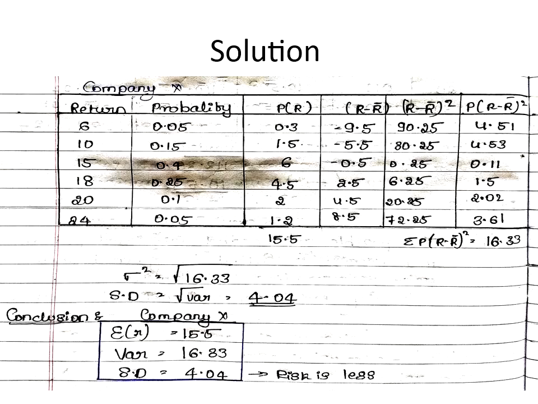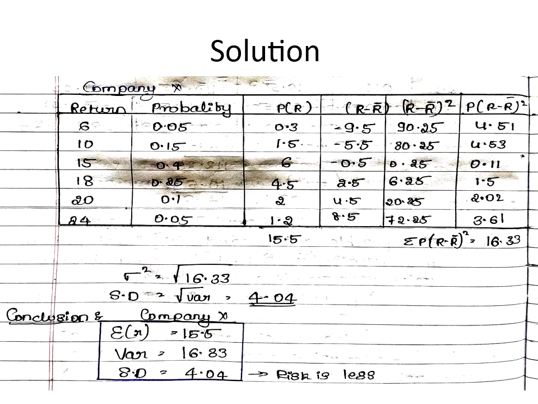First for company X, I'll note down the parameters they have given in the question: return and probability. In the first and second columns, I'll write the return and probability as given, returns like 6, 10, 15, 18, 20, 24, and the probabilities 0.05 and so on. In the third column, I'll multiply the first and second columns, that is P into R.